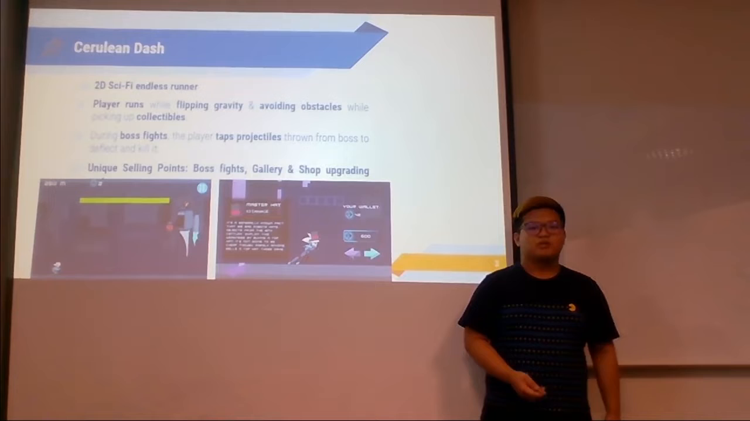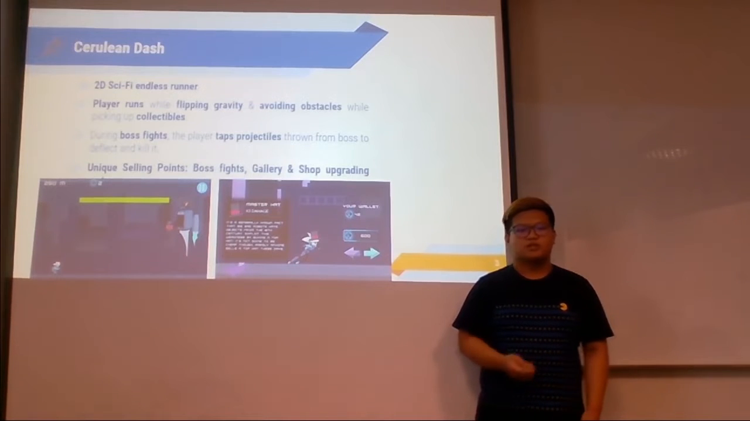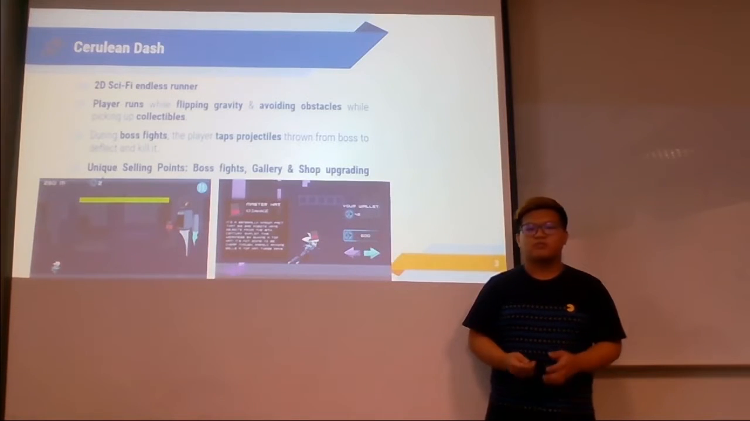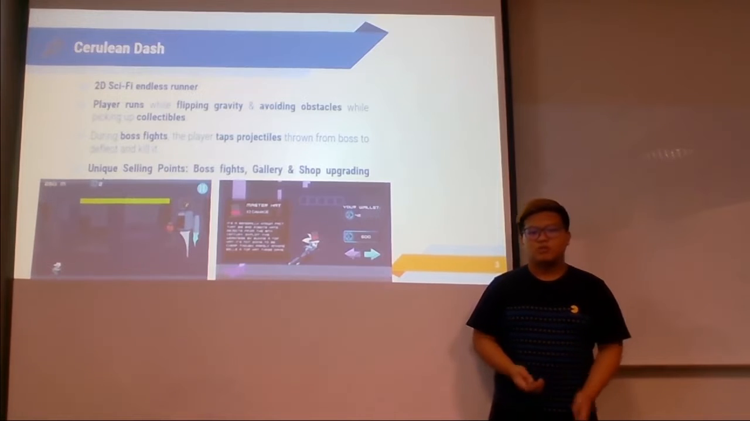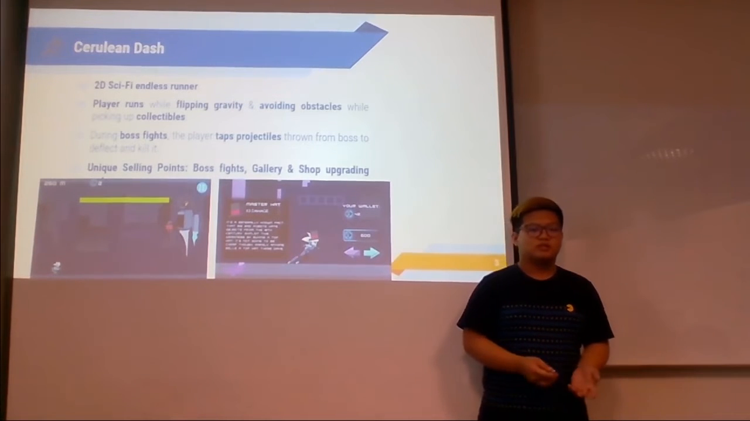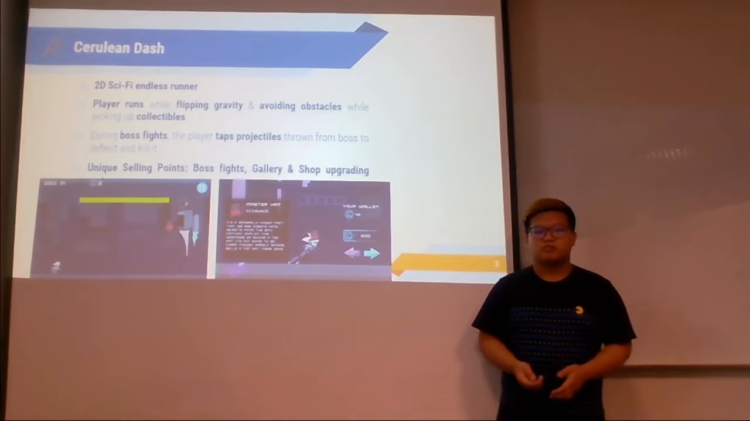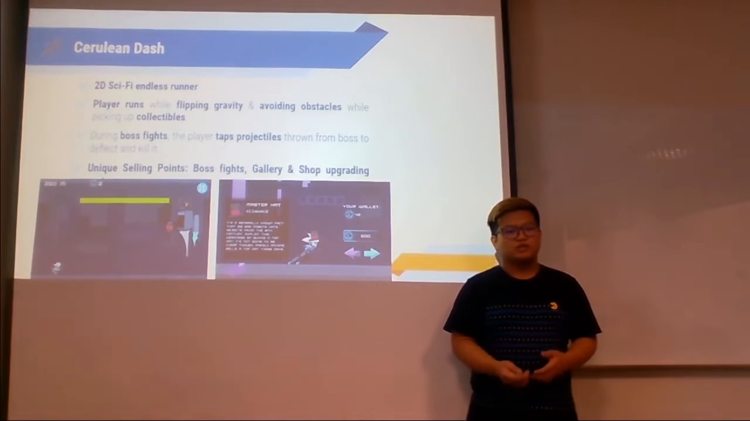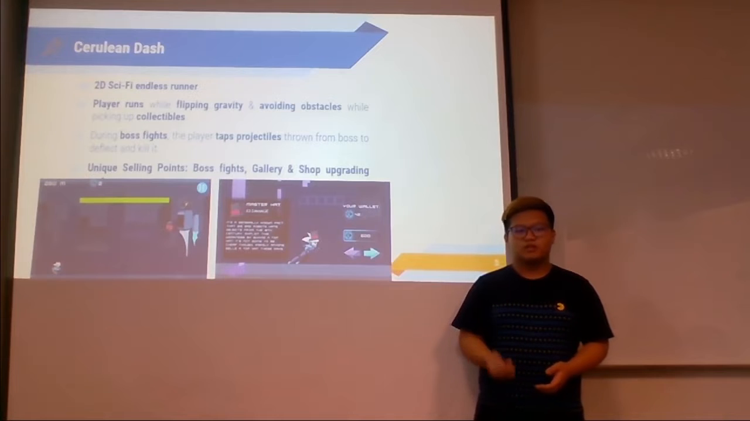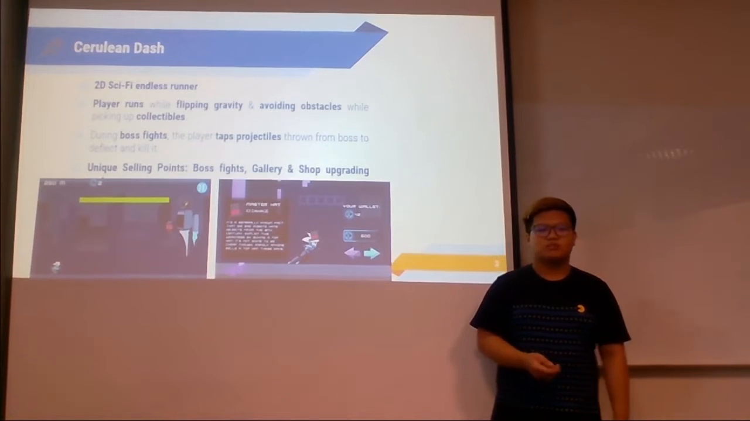During the boss fight, players will tap on incoming projectiles that are thrown from the boss to reflect them back at the boss to deal damage to the boss. Once the boss is out of health, the boss will be defeated, the player can then move on. Another unique selling point for our game would be the gallery, where players can use the coin that they have collected in-game to unlock different chapters in the game's backstory.